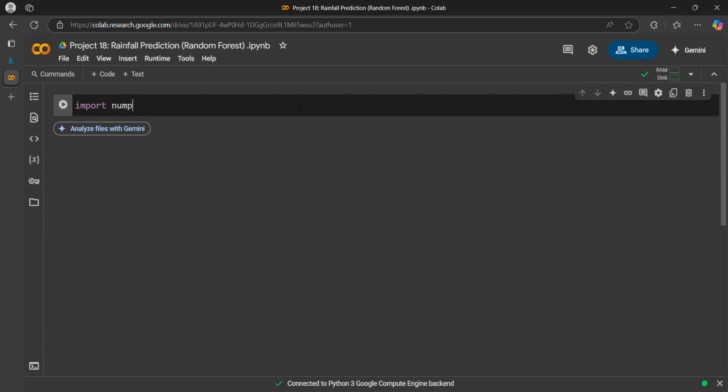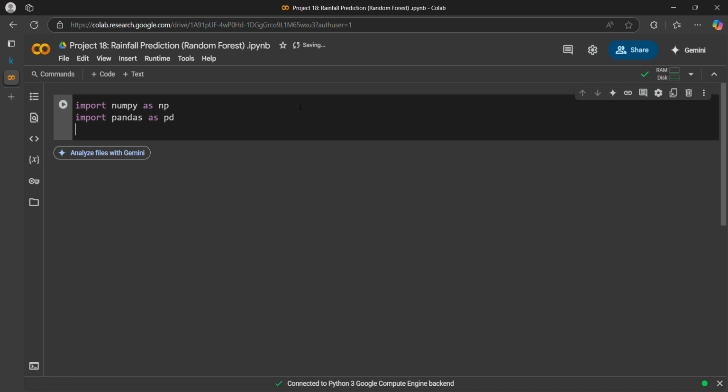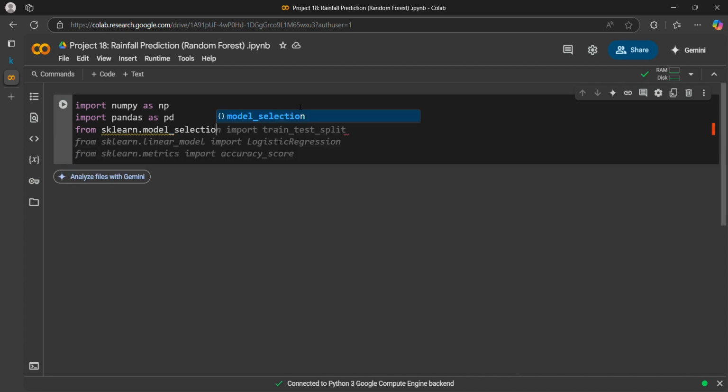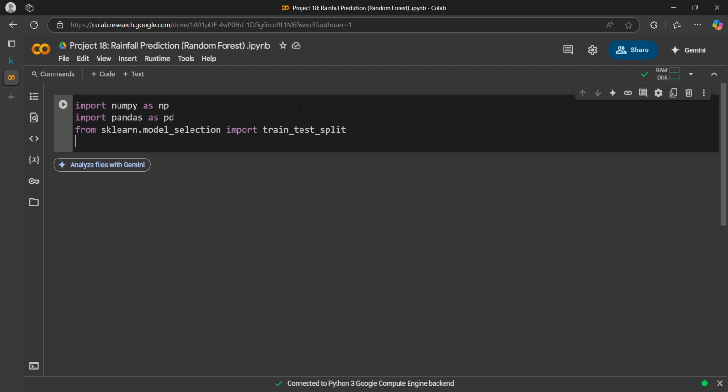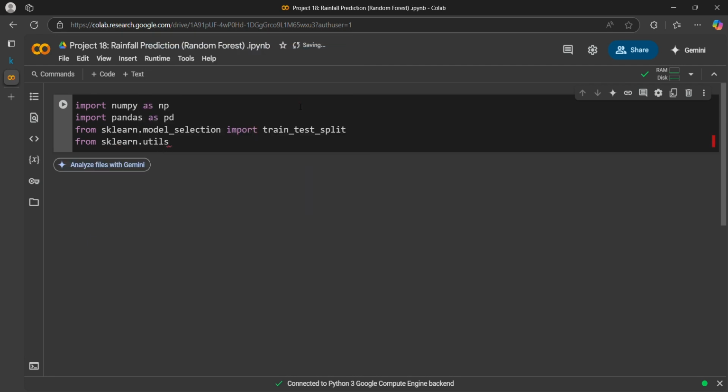First we will import NumPy, import pandas as pd, then we import from sklearn dot model selection import train test split, then we will import resample from sklearn dot utils, import resample,